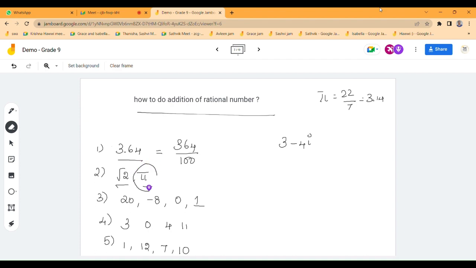Sorry, ma'am. This is an irrational number. I explained this example for irrational numbers only. Because after the decimal, there won't be repetition of any numbers. So it is an irrational number. Root 2 also comes under the irrational part. Root 2, root 3, root 5, all the root numbers have this kind of values like pi. Okay, ma'am, irrational.